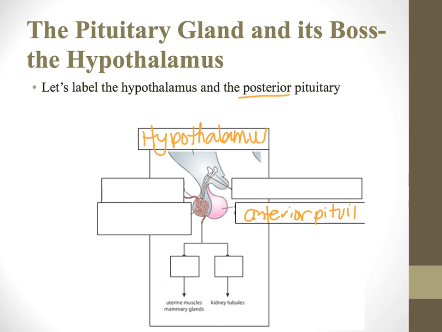And I only mention that because we want to kind of forget that that exists for a couple moments and focus on just this posterior pituitary. So extending from the hypothalamus into the posterior pituitary are these things called neurosecretory cells.